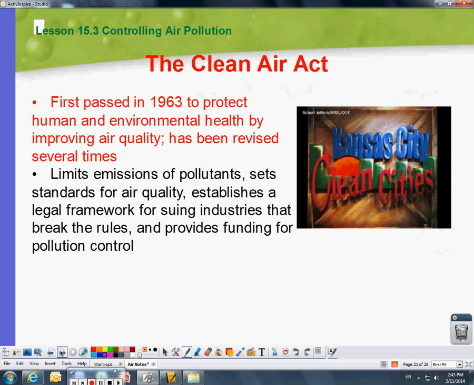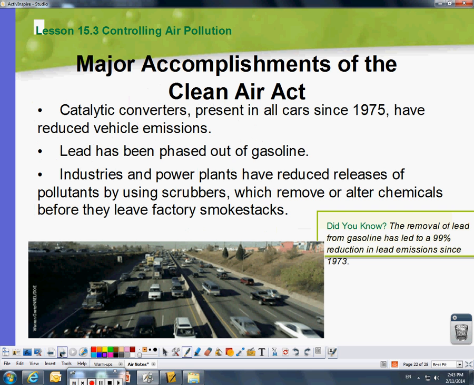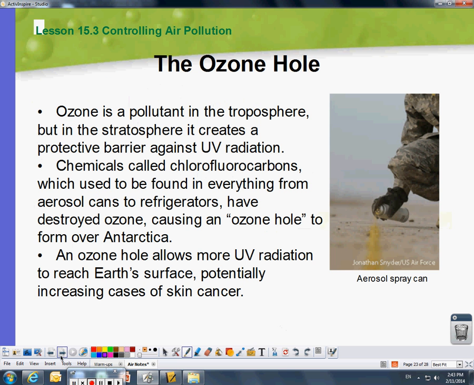Controlling air pollution. We can do this with the Clean Air Act. 1963, there's been a lot of revisions since then. It makes us have filters on factories to clean out what we put in the atmosphere. One of the big things is catalytic converters. We put those on cars now because of the Clean Air Act. Lead's been phased out of gasoline, all because of the Clean Air Act.